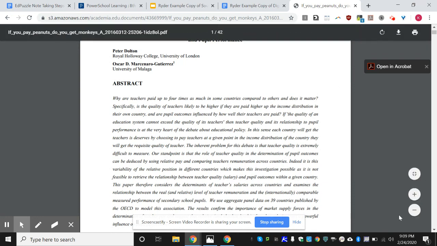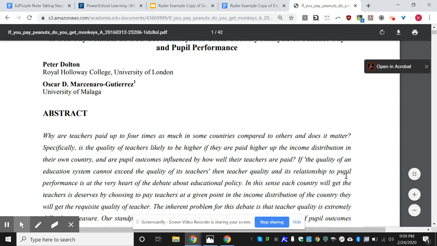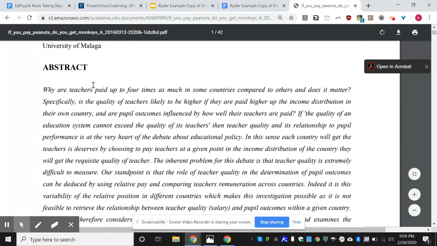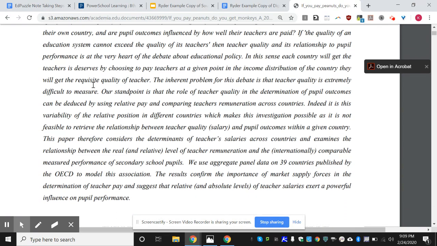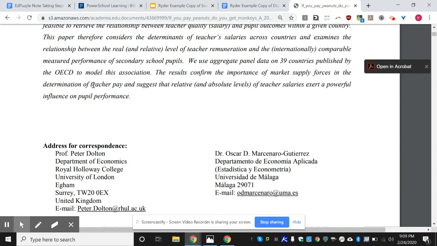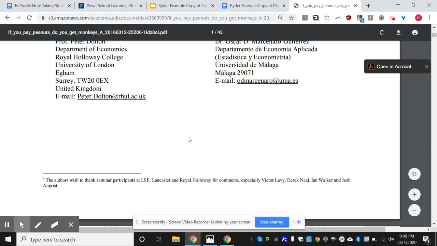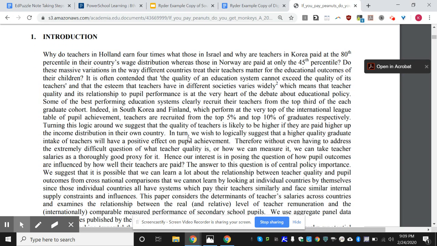So I am a big skimmer. I'm looking for the information that I need and skipping over the information I don't need. This is an abstract. What that means is it's sort of like the back cover of a book giving you a summary of what they're going to talk about. It was the first thing I looked at to know that it would be helpful to me. Here it talks about the authors who helped create this. And this introduction is really where I want to take some notes from.